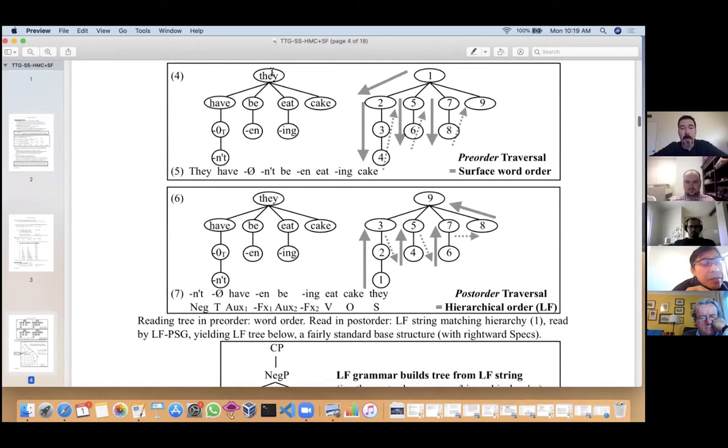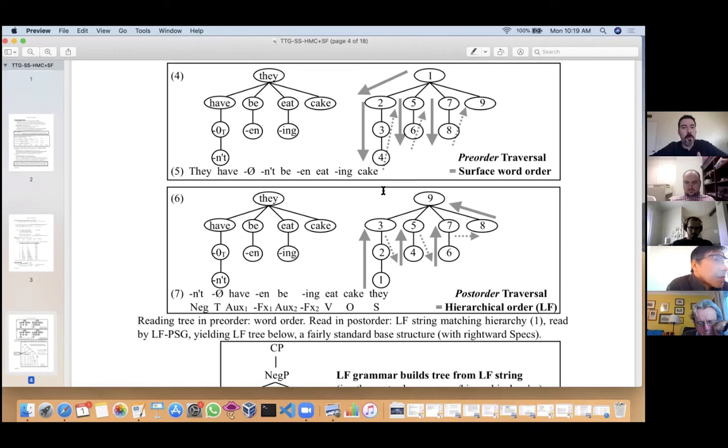This is the tree we get in this theory for this example sentence. They haven't been eating cake. So the way this works is to get the word order, we traverse in pre-order, which is left to right in the tree and top down. So we start at the top and go down the left. So they have T and be and eating cake. That is indeed the word order.